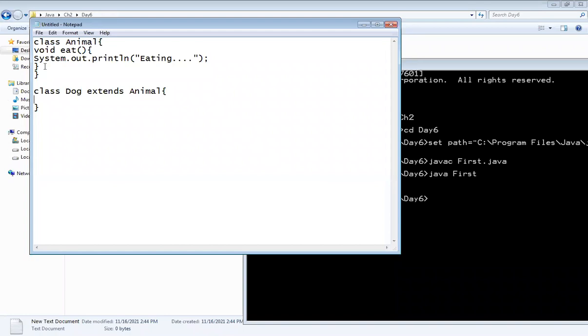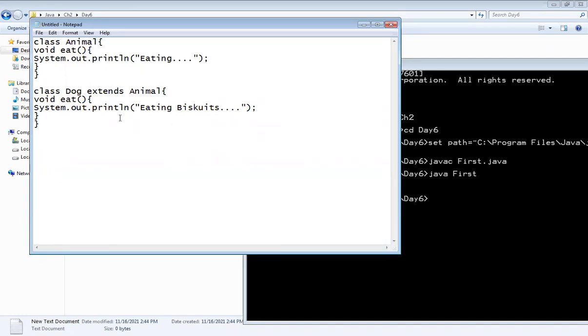Again, the same void method. But here I will change it to, like, biscuits. Okay, you can take any other name.